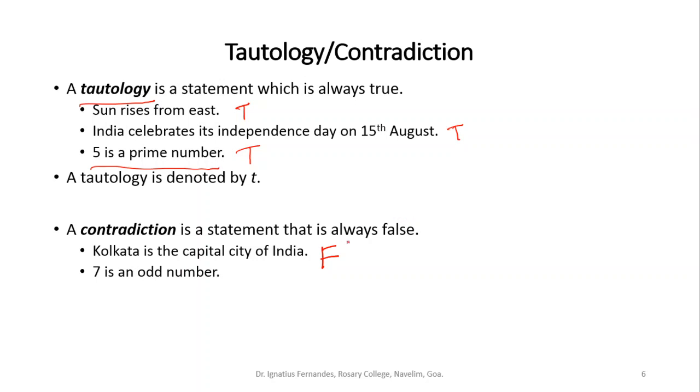What do you say about this? This is not really a contradiction. In fact, this is a tautology. A contradiction is always denoted by F, small or capital.